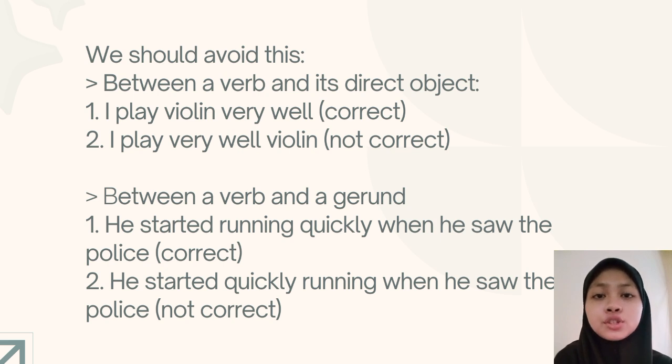So you shouldn't put an adverb, which is quickly, between a verb, which is started, and a gerund, which is running. So you shouldn't write it as he started quickly running, but you should write it as he started running quickly. So that's how you should avoid the position of adverb.